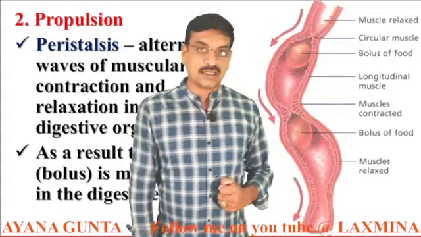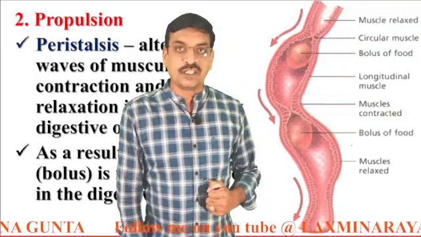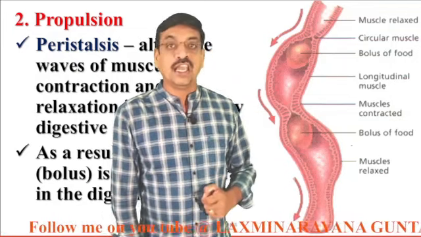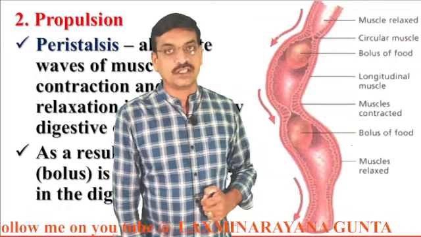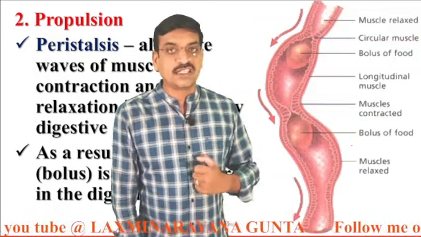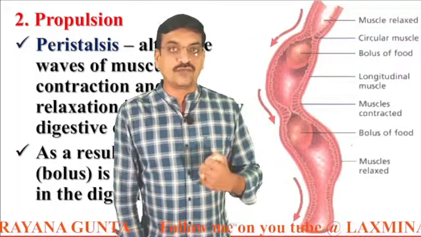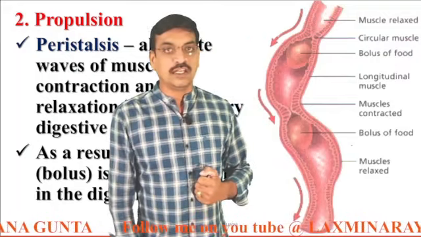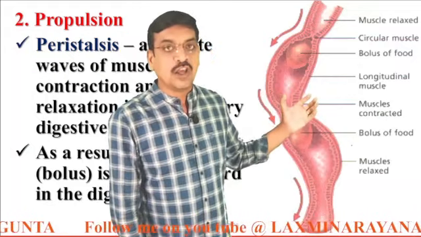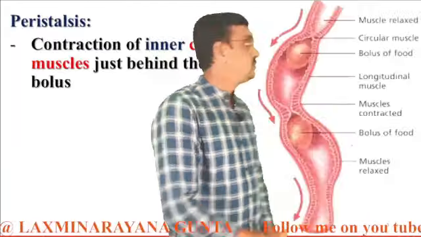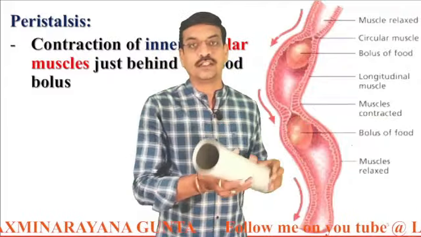How does this peristalsis occur? Is it a voluntary process or an involuntary process? It is purely an involuntary process. Once the food reaches the esophagus, from there onwards the movement of food becomes involuntary. Let us see how this peristalsis is observed. Suppose this is an esophagus.